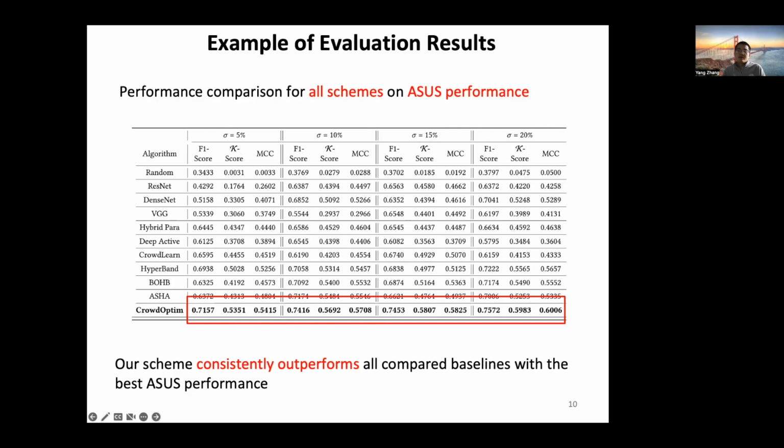The performance gains of our scheme are mainly achieved by this effective crowd-driven hyperparameter optimization design that addresses the bias and inefficiency of the manual neural network hyperparameter configuration process by exploring the collective wisdom of both crowd and AI.